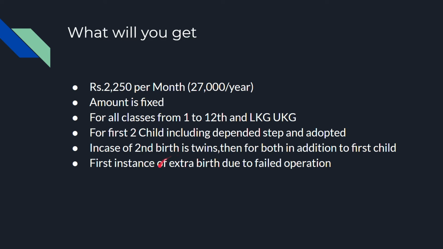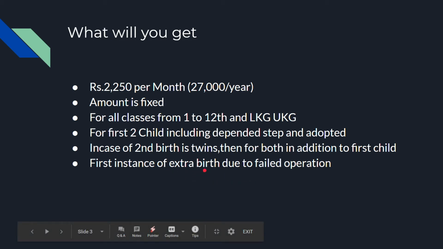Okay. In some extraordinary cases, the operation has failed because of medical reasons. As a result, an extra birth occurs. During such instances, CEA is eligible for that birth also.